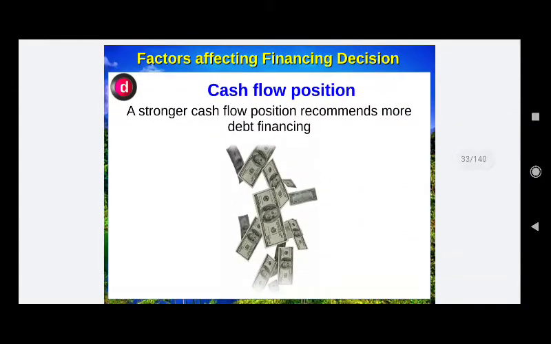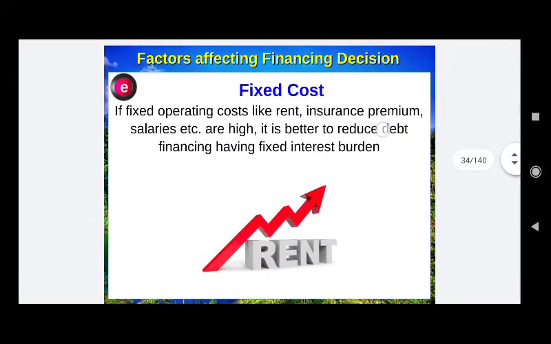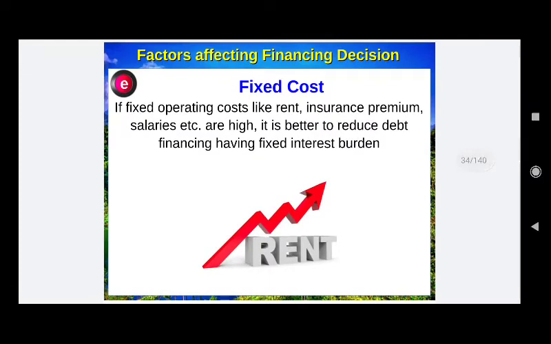Fourth point, cash flow position. A stronger cash flow position recommends more debt financing. If the company has a higher cash inflow, it has the capacity to make timely payments on the debts, in the form of interest and principal repayment, so a company can lean towards debt financing.